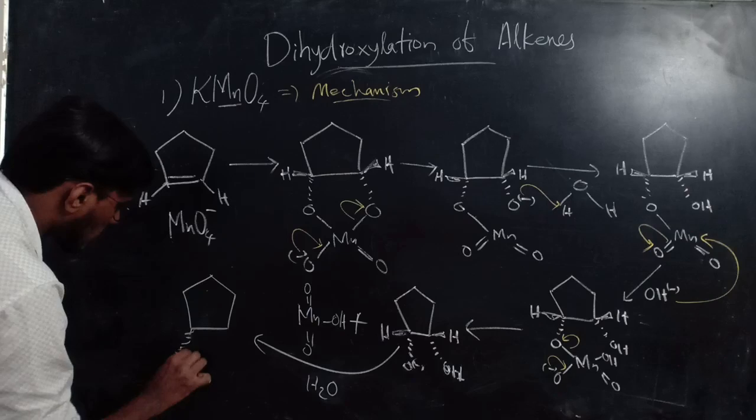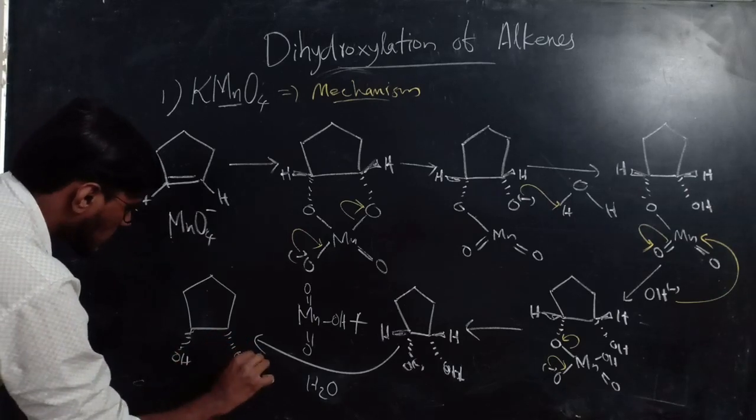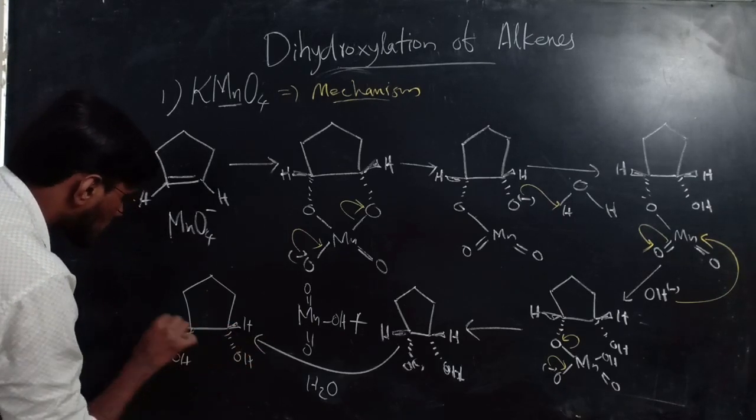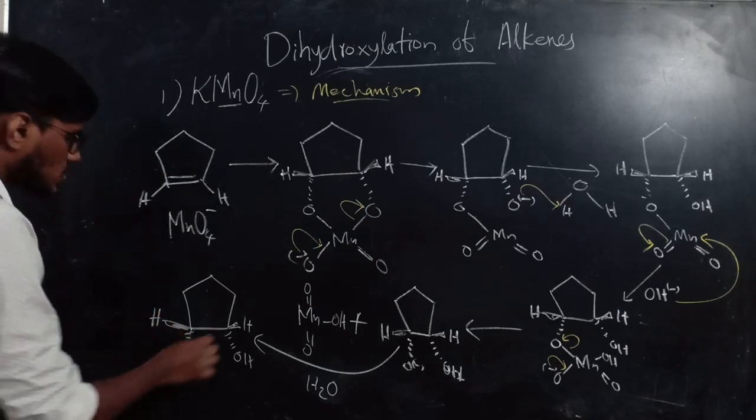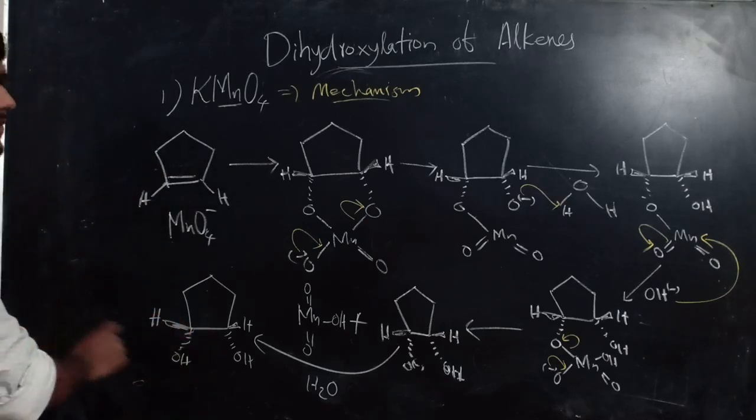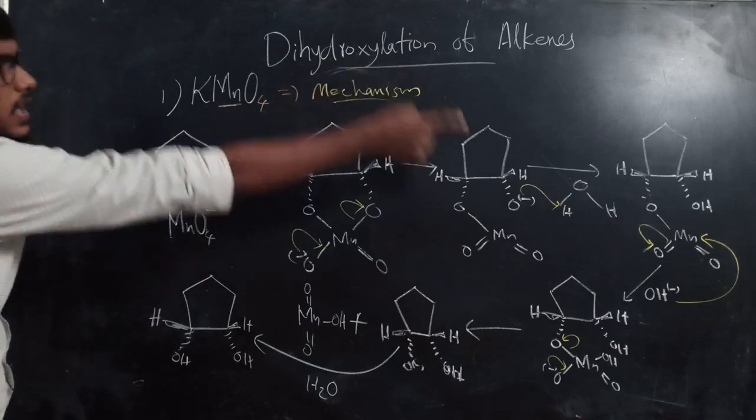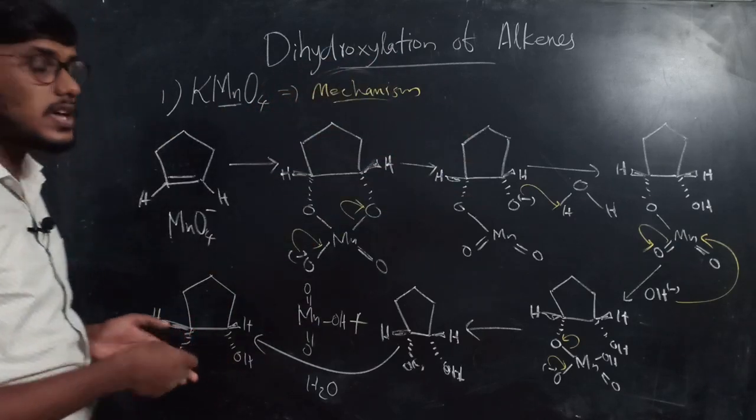Diol will be like this: OH here, OH here. Okay, here H, here also H. Say, a diol, which is a cis diol, forms as the product. So this is the mechanism of dihydroxylation using KMnO4.